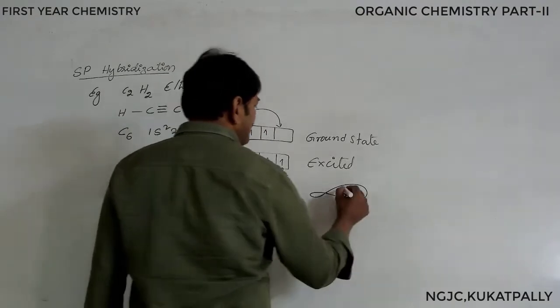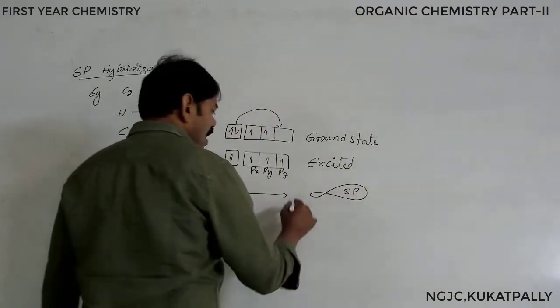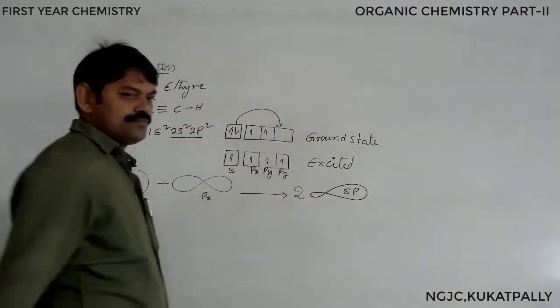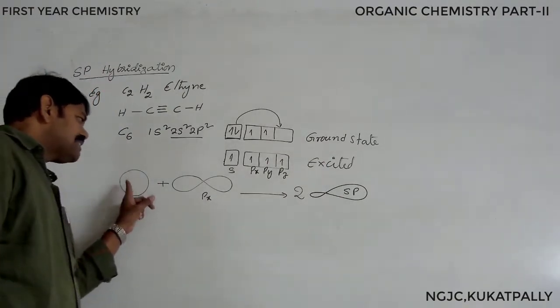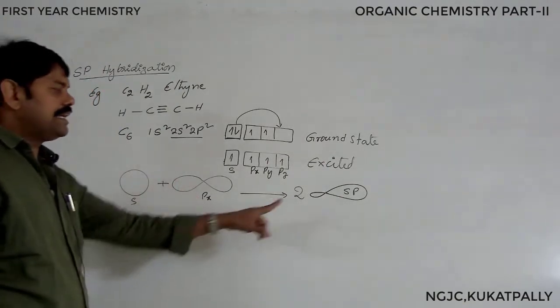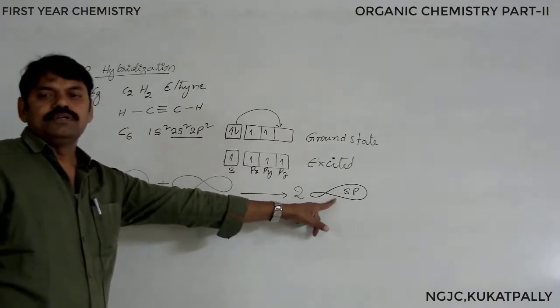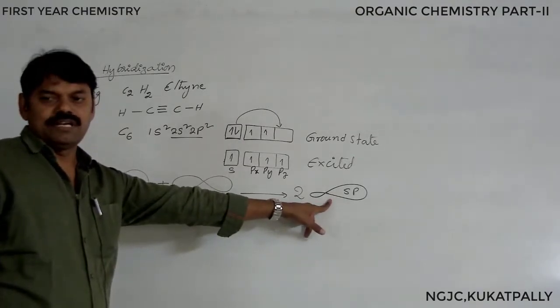This is the sp hybrid orbital. How many are there? Two are there. Why two? Because one s orbital and one p orbital participate. Resulting is what? Two sp hybrid orbitals.